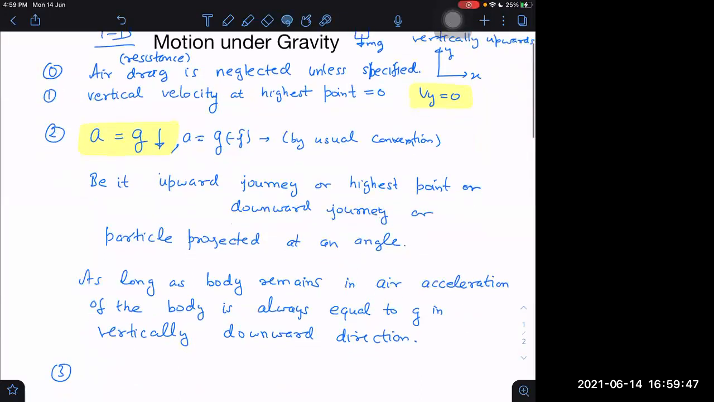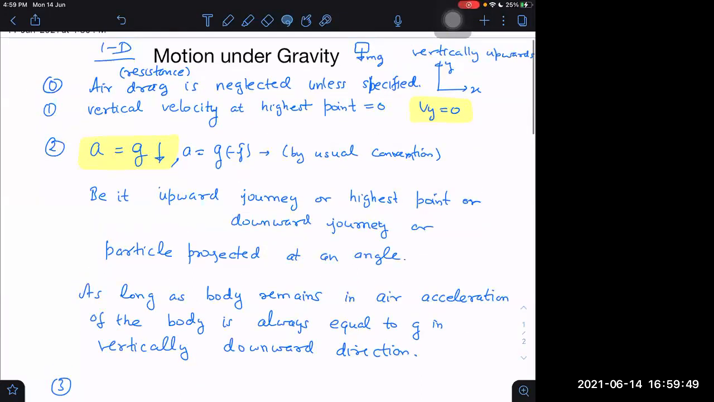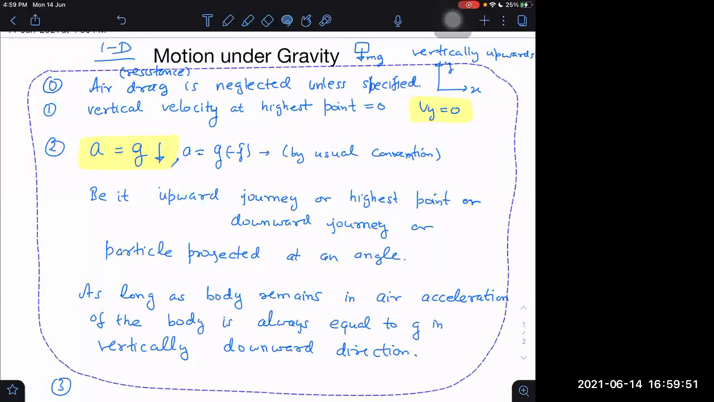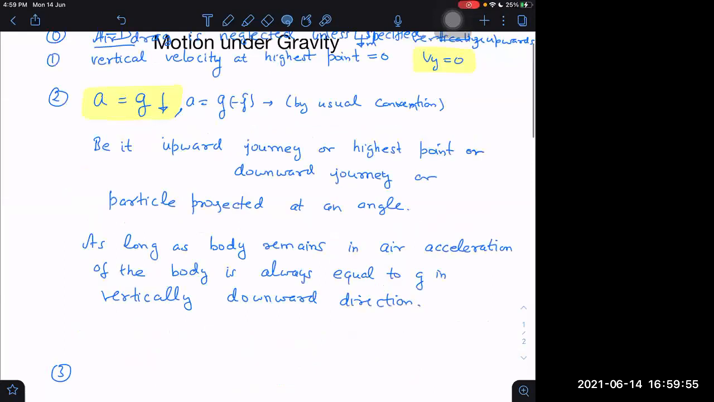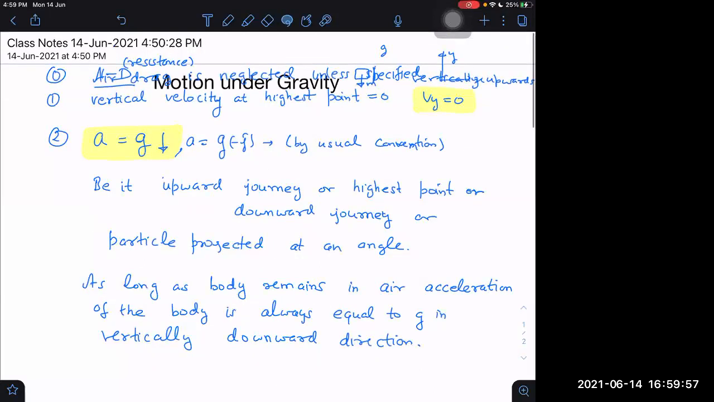Which motion is called motion under gravity? Motion without any other force. Motion with only gravitational force, sir. Only gravitational force. Motion with only gravitational force.